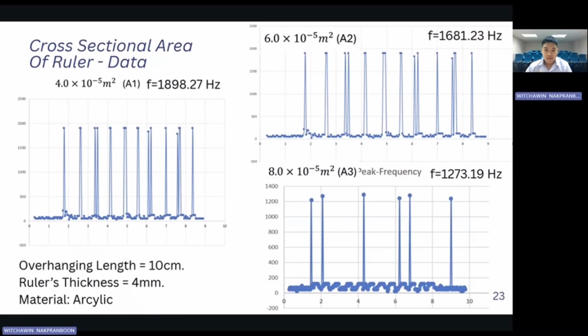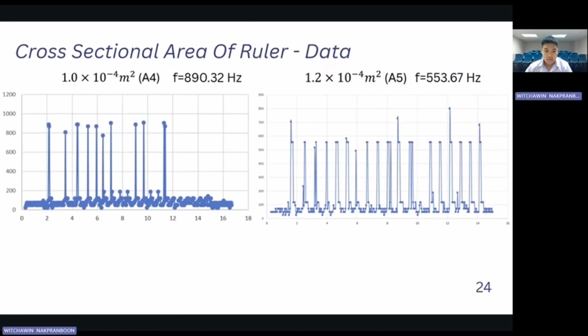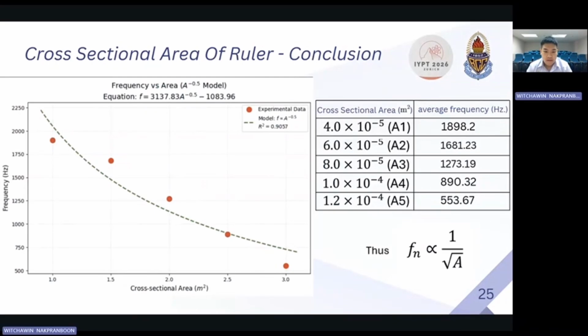Our measured frequencies drop from about 1900 Hz at the smallest area to 553 Hz at the largest. Plotting frequency against A to the power of negative 0.5 yields a perfect straight line, with R squared equal to 0.9, fully confirming the theoretical scaling that natural frequency is inversely proportional to the square root of A.